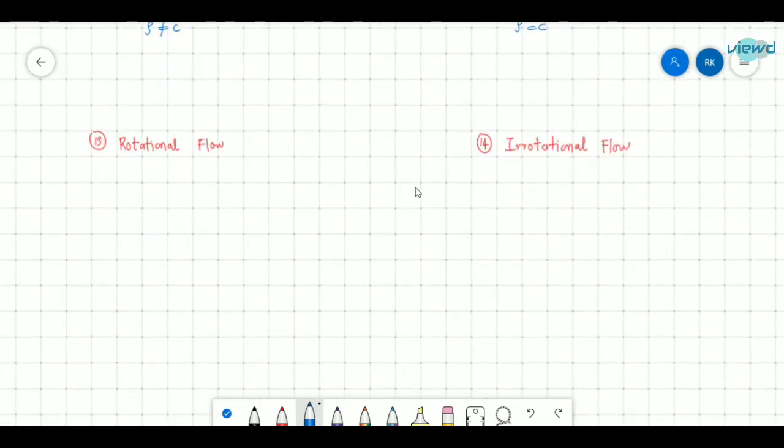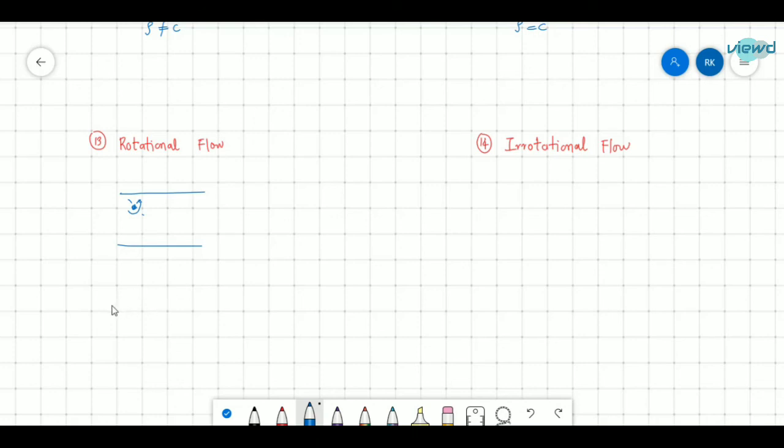And rotational flow and irrotational flow. In case of rotational flow, the particles rotate about their own axis. Do not confuse rotational flow with circulation.